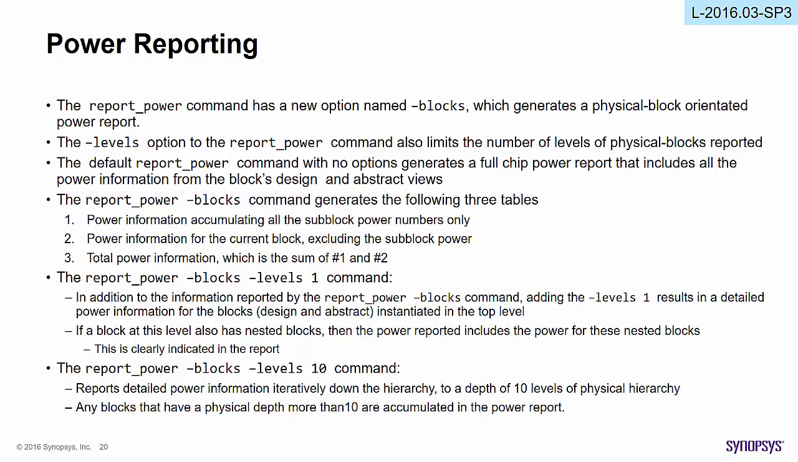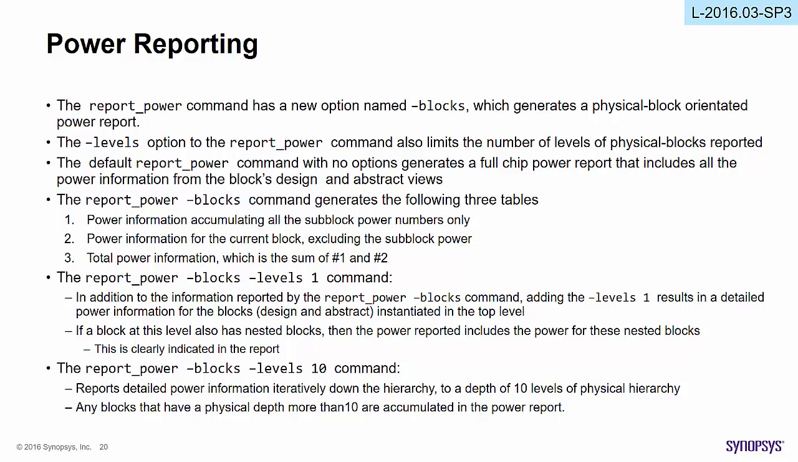The report_power -blocks command generates the following three tables. Number one, power information accumulating all the subblock power numbers only. Number two, power information for the current block excluding the subblock power. Number three, total power information, which is the sum of number one and number two.